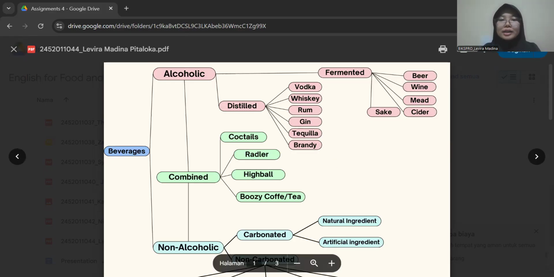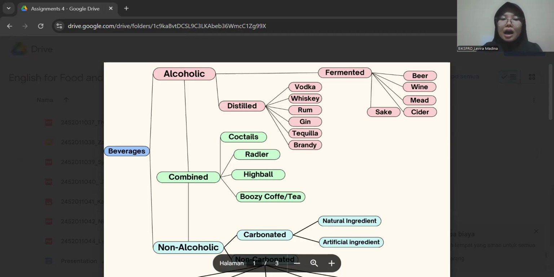For the first one is a cocktail. Cocktail is a mixed drink that typically includes alcohol and other ingredients like fruit juice, syrup, or soda. And for the example of cocktail is a margarita. For the next is a Radler. Radler is a German drink made by mixing beer with lemon, soda, or lemonade, often lower in alcohol content. So, for the example of Radler is a classic Radler made with lager and lemon soda.